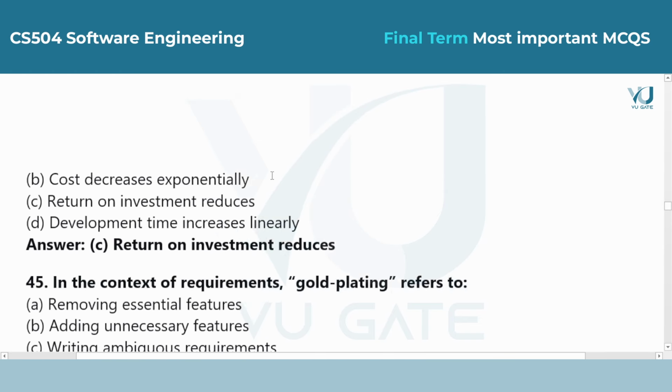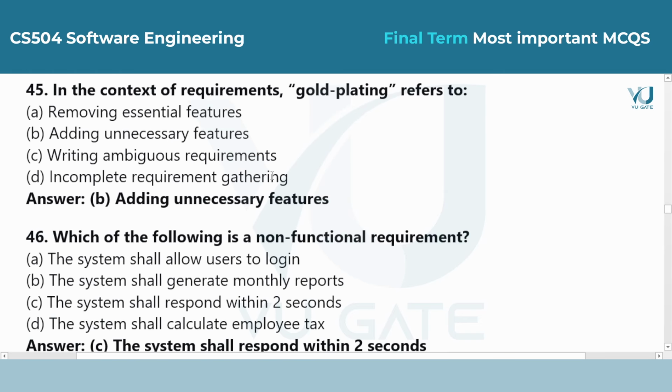Question 45. In the context of requirements, gold plating refers to. Answer is option B, adding unnecessary features. Gold plating happens when developers add features that were not requested. This is risky because it adds cost and complexity without adding value the customer actually wanted.